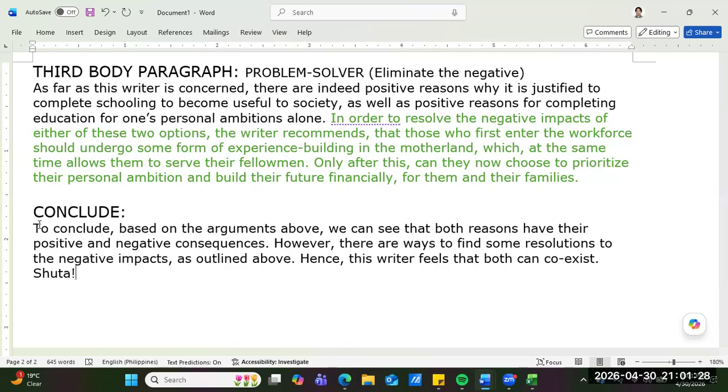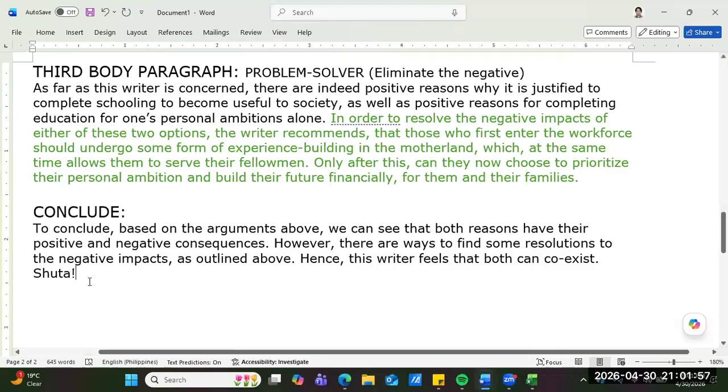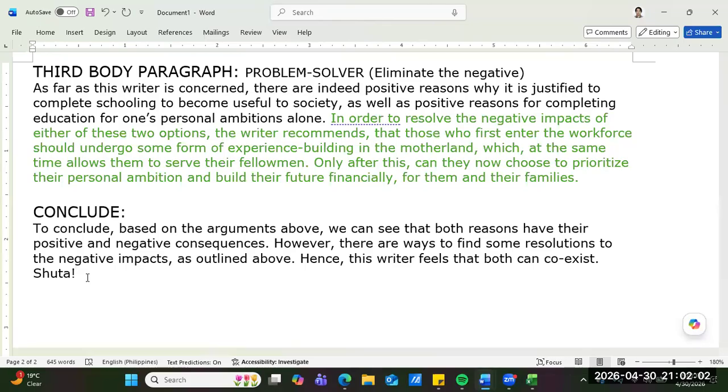Sir, is that an expression? Shoota is gay lingo. So shoota is just the gay version of the P. Damn. Okay, guys.